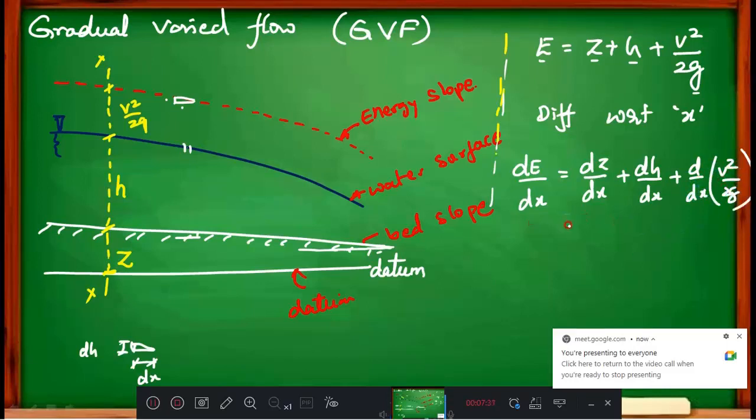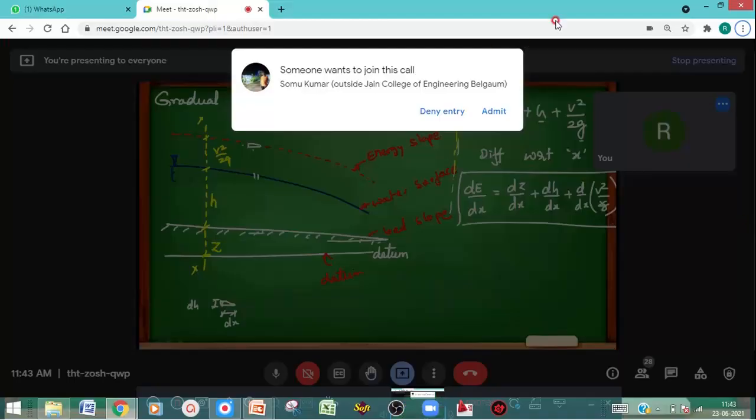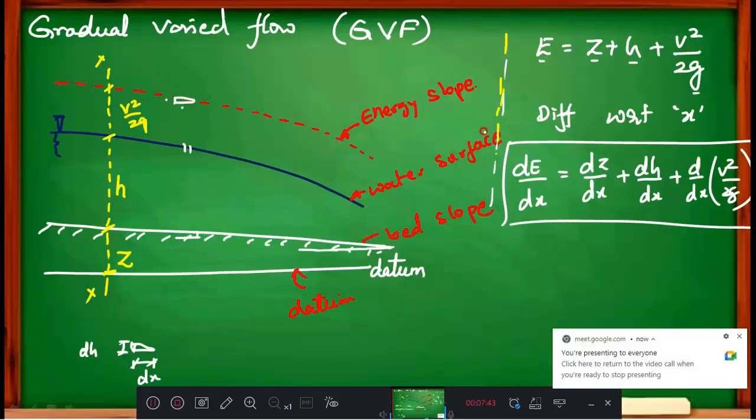Right? Any doubts here? Till this point, do you have any doubts? No doubt, no.